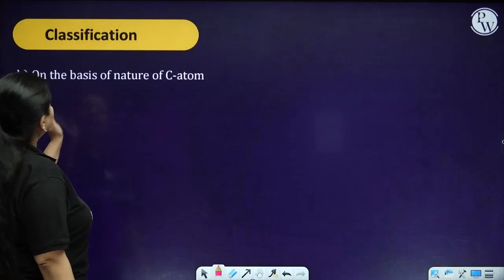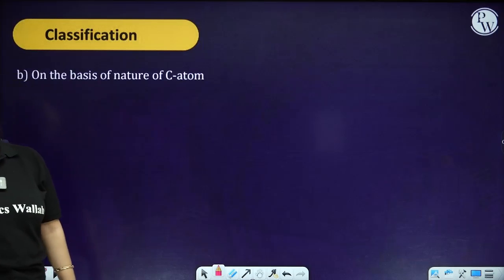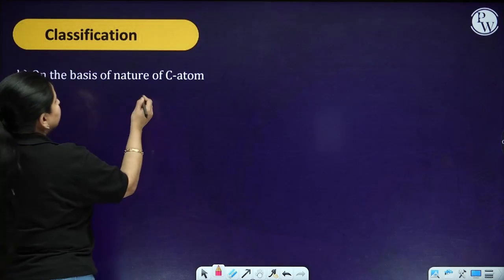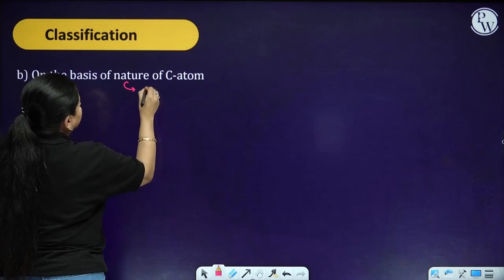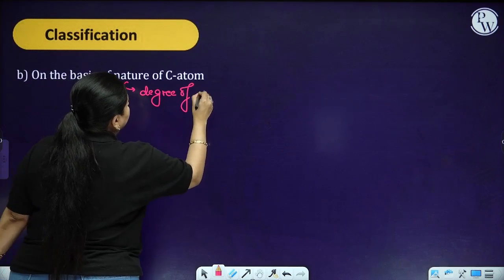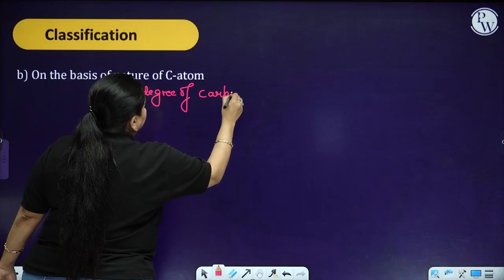Moving ahead, next we have the classification on the basis of the nature of the carbon atom. Now the nature of the carbon atom means the degree of the carbon atom.